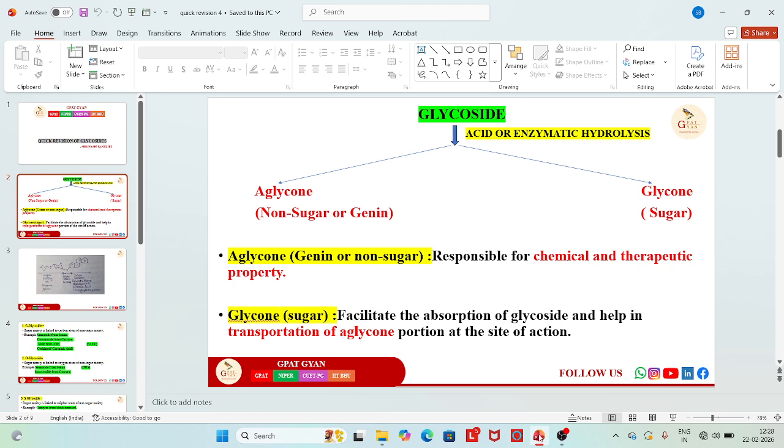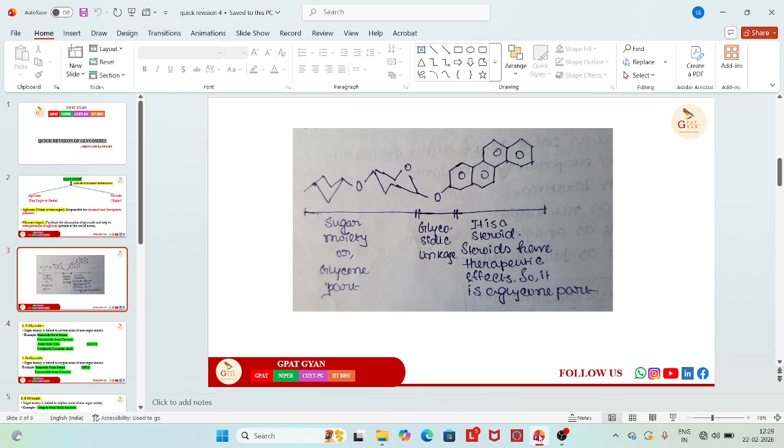So that sugar part will be responsible for taking the aglycon part to the site of action, and the aglycon part is responsible for the therapeutic or the chemical or any kind of action that is provided by the glycoside. The aglycon is the non-sugar part, and this is also known as the genin. So basically in the middle you can see the linkage, that is the O-glycosidic linkage here, and the steroidal part that you can see, a cholesterol-like structure, is responsible for the therapeutic effect. This is the aglycon part, and there is the sugar moiety also, that is the glycon part.